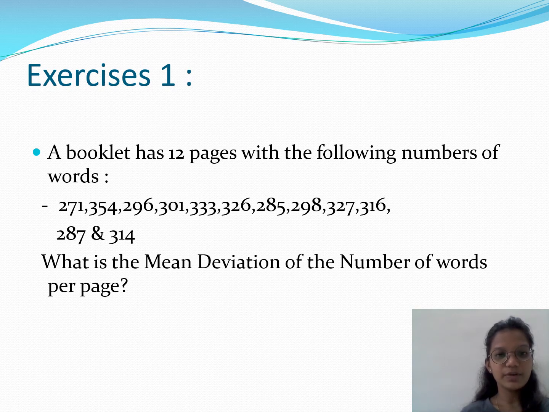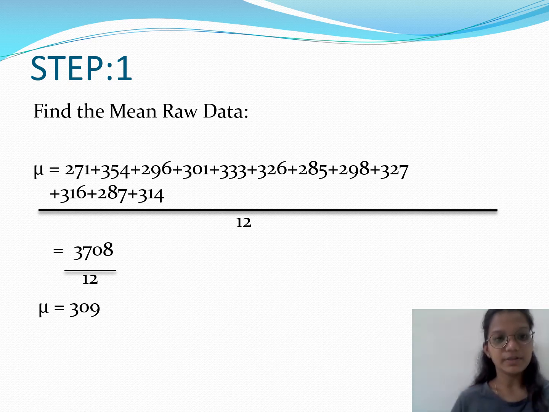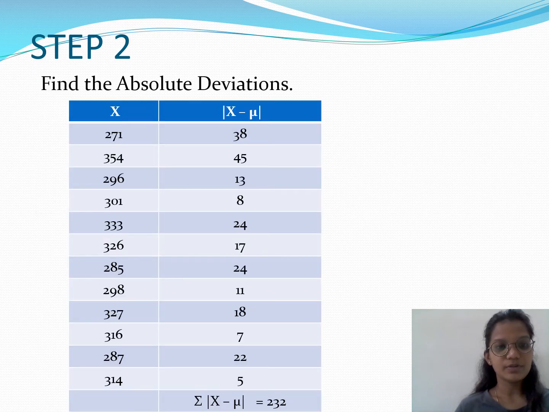Exercise 1. A booklet has 12 pages with the following number of words. What is the mean deviation of the number of words per page? Here is the mean of the raw data: 271 plus 354 plus 296 plus 309 plus 333 plus 326 plus 285 plus 298 plus 327 plus 316 plus 287 plus 314 upon 12. We got 3708 upon 12. Mean equals 309.